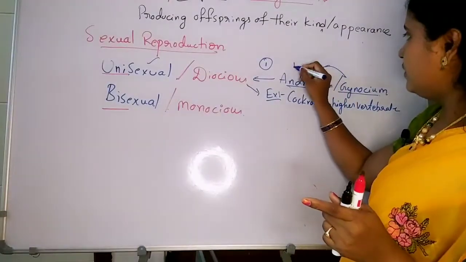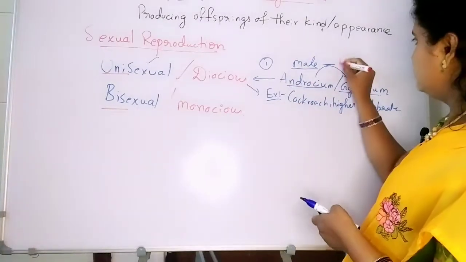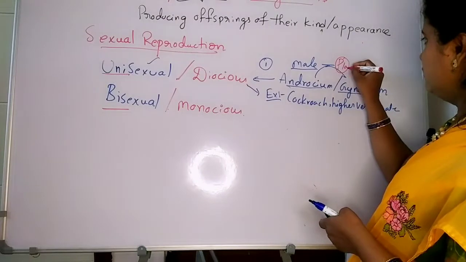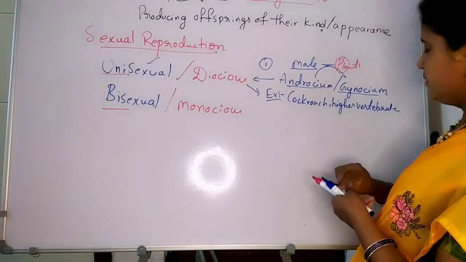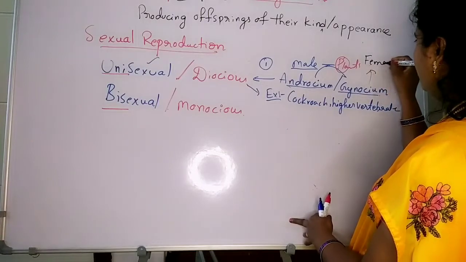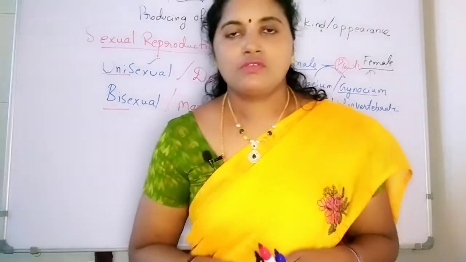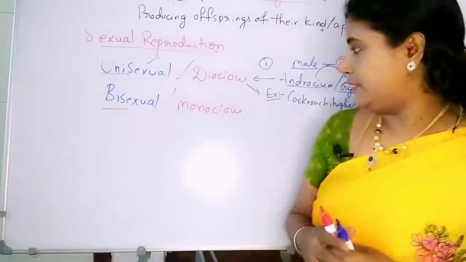Androecium is the male reproductive part in plants. Gynoecium is the female reproductive part in plants. These are the parts of the plant.